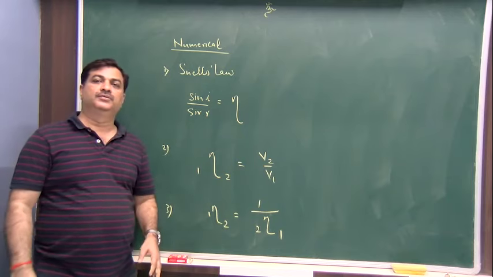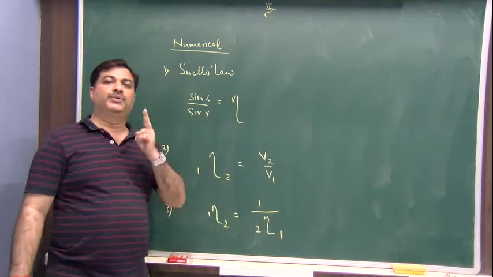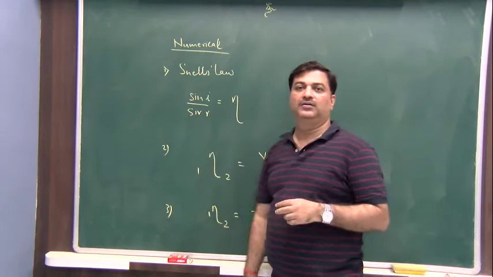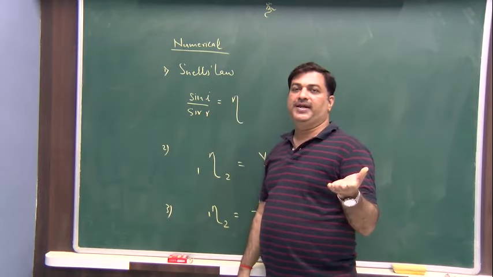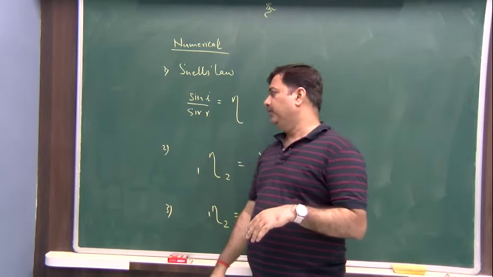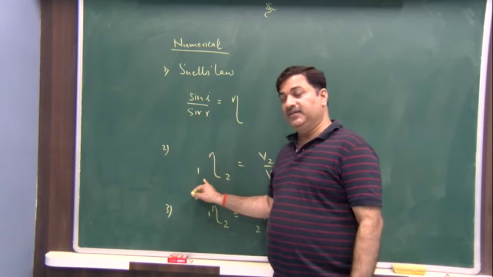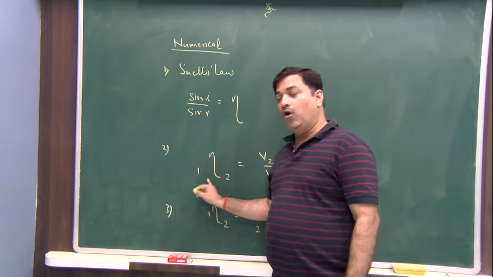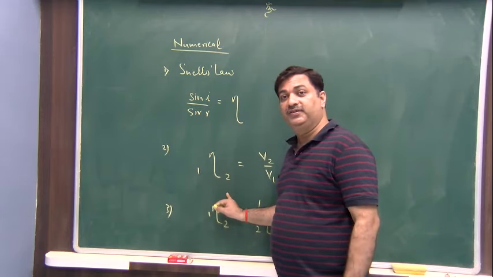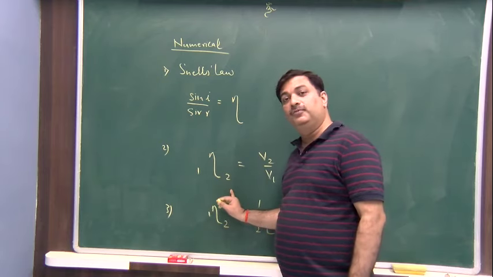Now the last part of the chapter, the numericals. For numericals, you need to remember three formulas. One, the Snell's law, of course, that is sin i upon sin r is equal to a constant. That constant is called refractive index, nu. Here, how to read this? This is read as refractive index of medium 1 with respect to medium 2. I repeat, how do you read this? Refractive index of medium 1 with respect to medium 2.